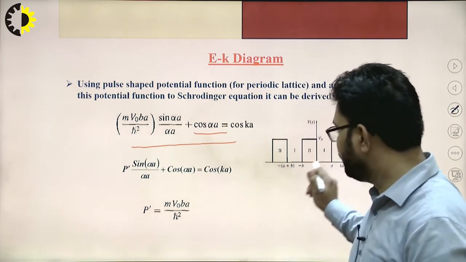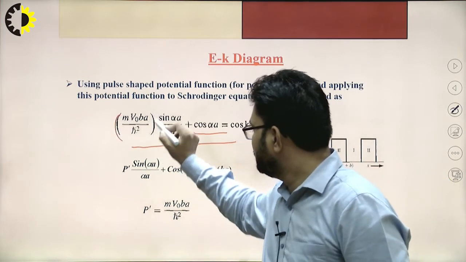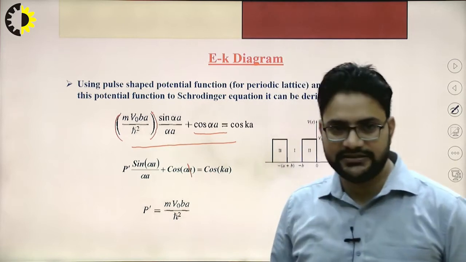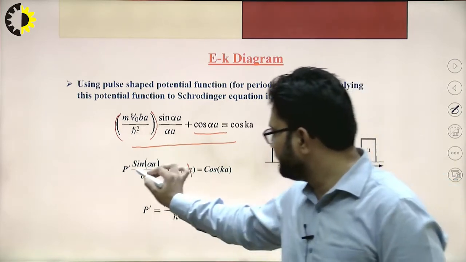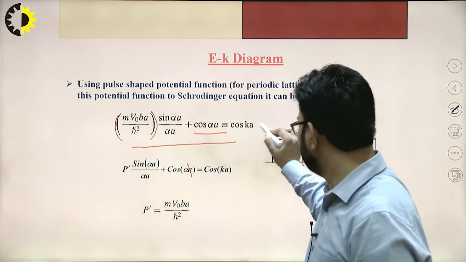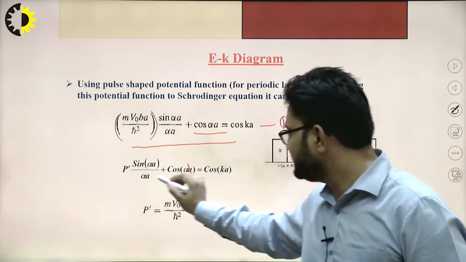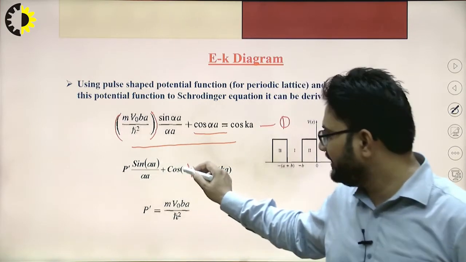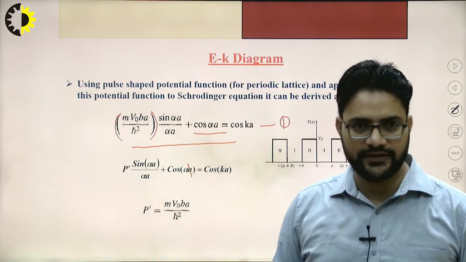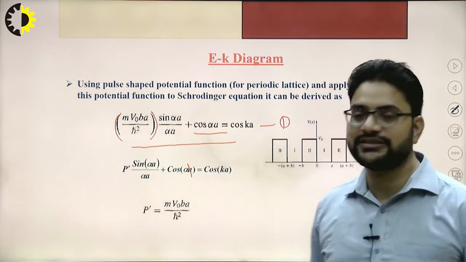If you see carefully, this term in the bracket, if I denote it as P dash, such that this equation is equation 1, then equation 1 can be written as P dash sin alpha a divided by alpha a, plus cos alpha a, is equal to cos ka.